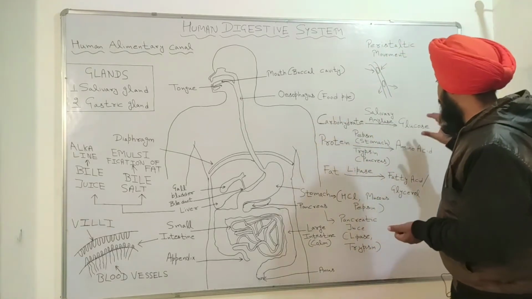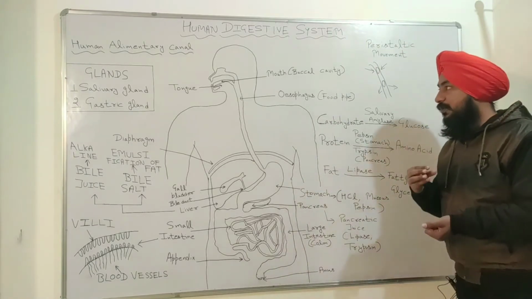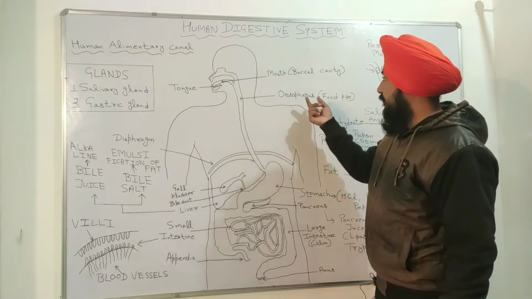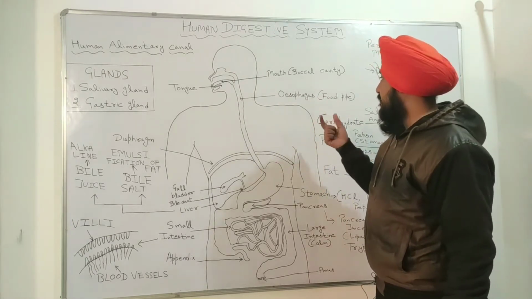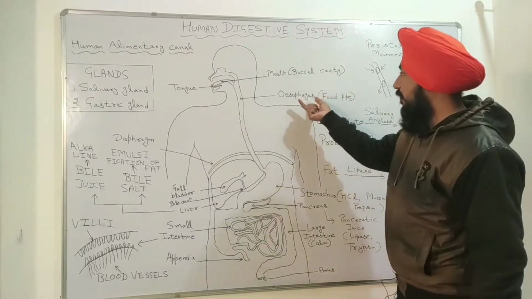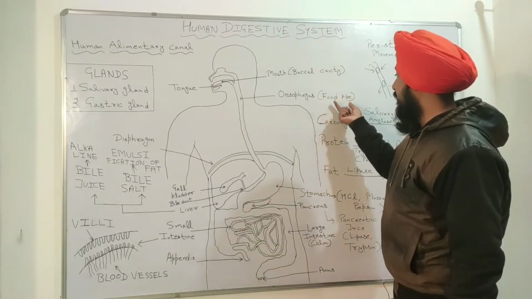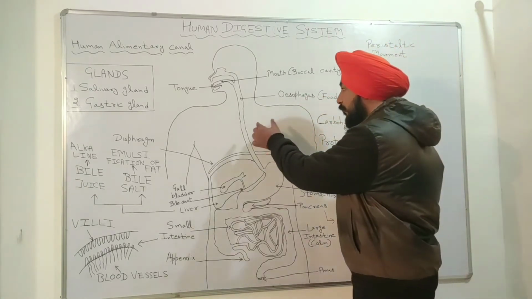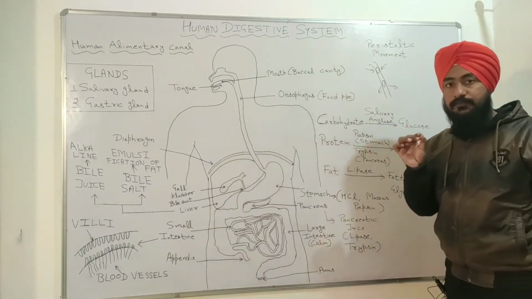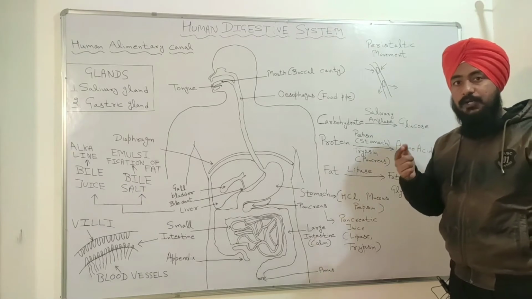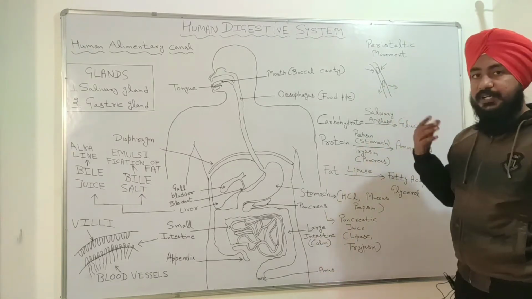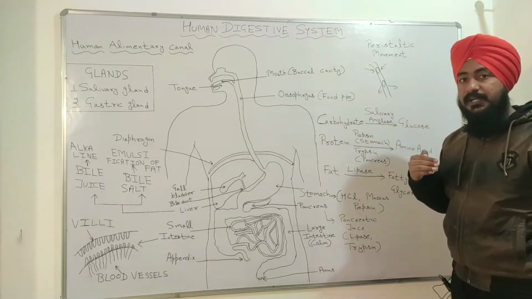After this metabolic reaction, the food enters the oesophagus. The oesophagus has another name, that is food pipe. In the food pipe there is a special type of movement of the food, called peristaltic movement. What happens in this peristaltic movement?